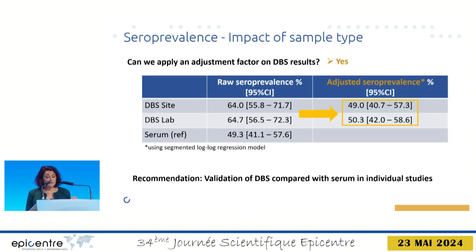To be able to estimate the seroprevalence from DBS results, we expected to have to estimate an adjustment factor. That would enable us to estimate a seroprevalence closer to that obtained with the serum, the reference samples. Here are the seroprevalence estimates from DBS results after proportional adjustment to the serum results. So we confirm it is necessary to validate the DBS methods against serum to get the adjustment factor, or optimize the lab methods to provide the best correlation between both samples.